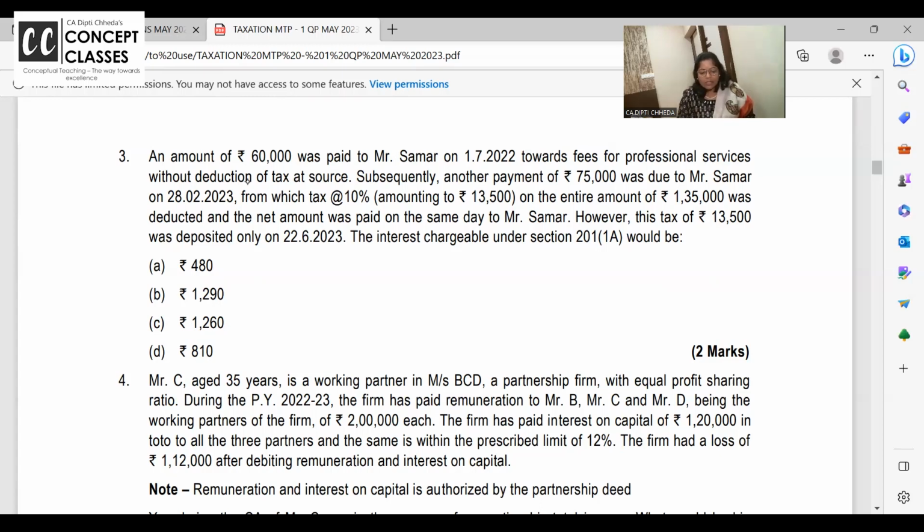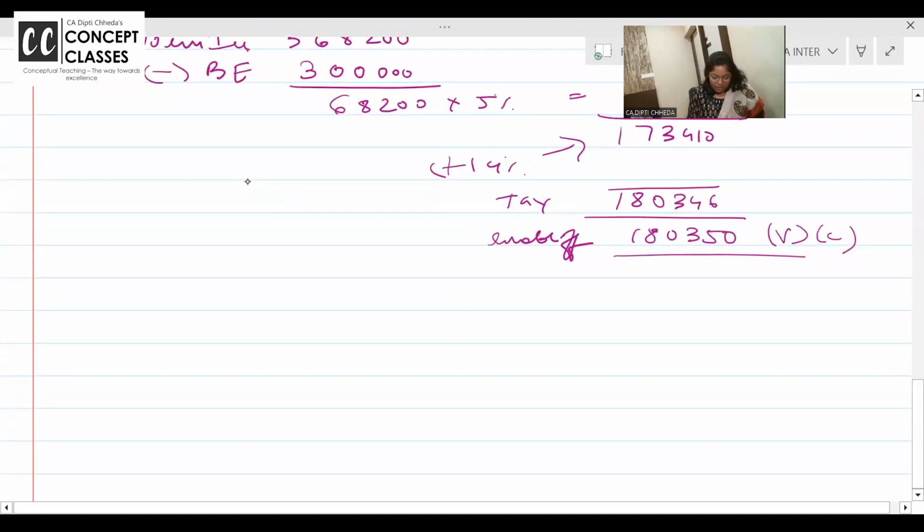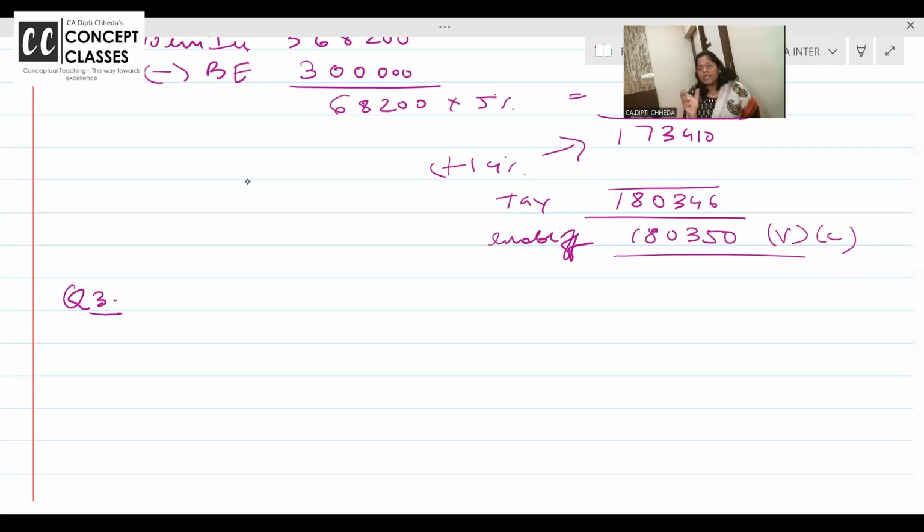Is the data clear to you? We will work out this third problem in our notebook and check the answer for yourself. Question number 3, MCQ. They have asked it as MCQ. I don't remember which attempt, but a few attempts before, in your 14 marks question, I said TDS, TCS has 8 marks weightage. There they have asked the same question for 3 marks.